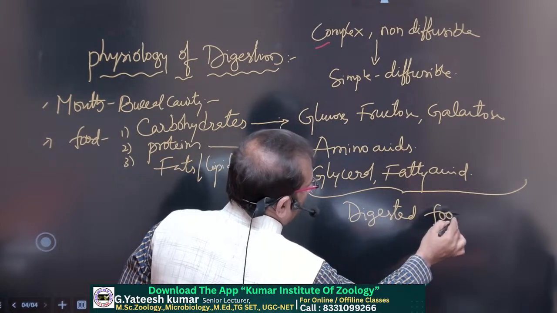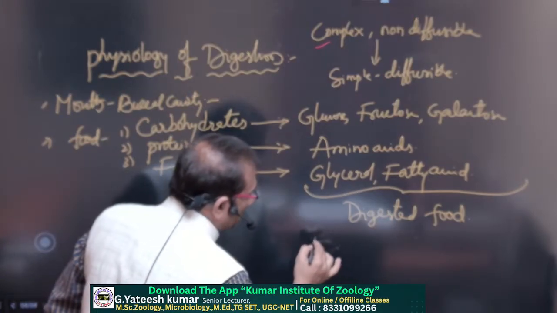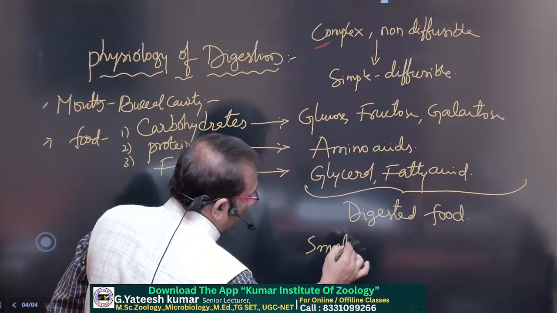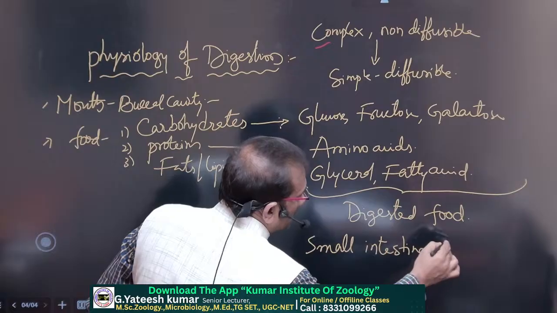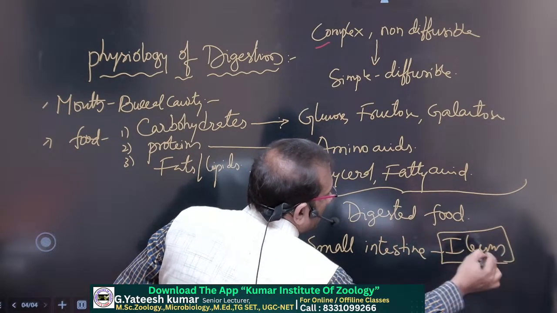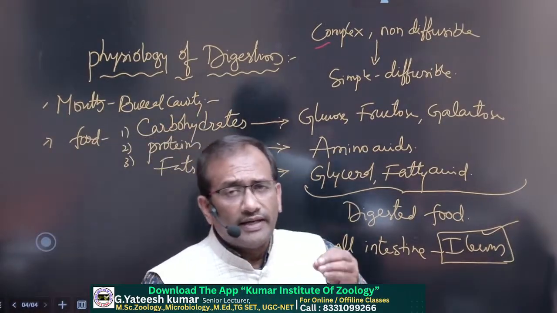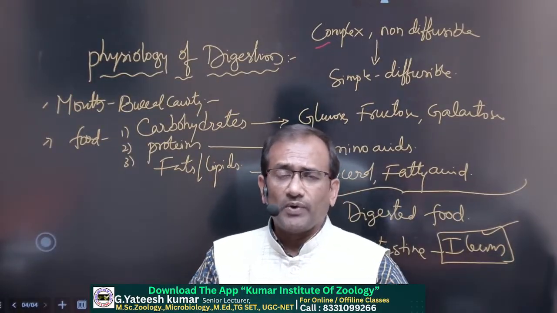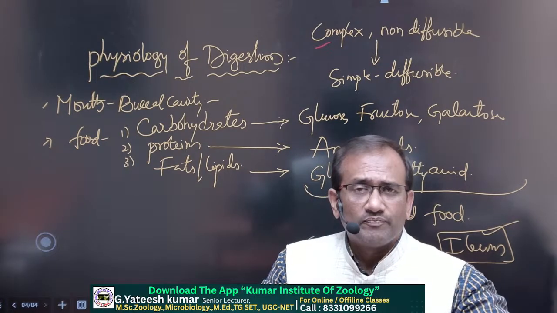This digested food is present in the small intestine, in the part called ileum. So in the small intestine, the ileum is the part where digestion completes. Digestion starts in the mouth, the buccal cavity, and completes in the small intestine, the ileum.